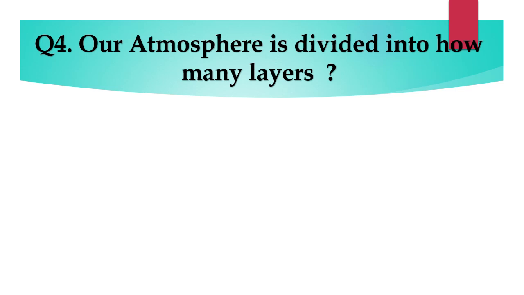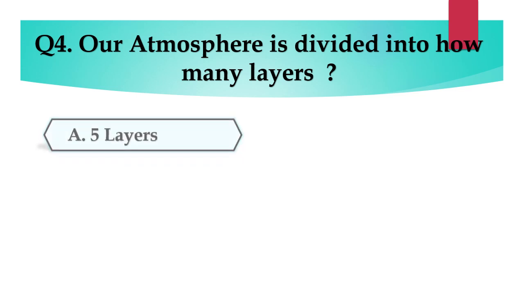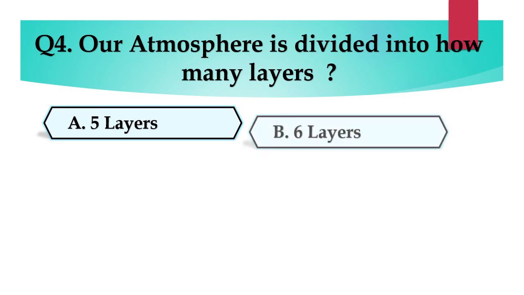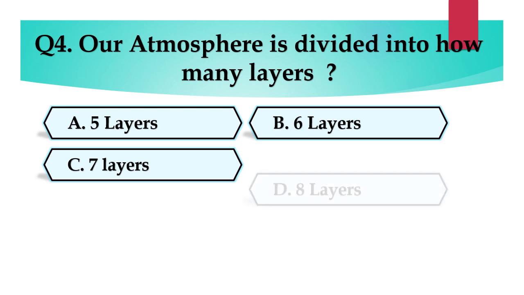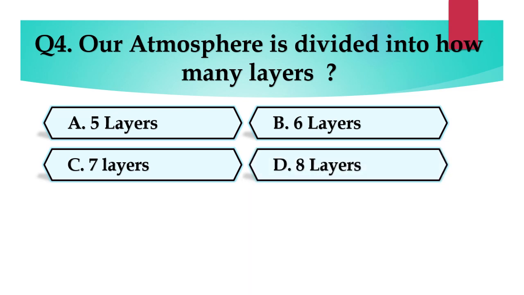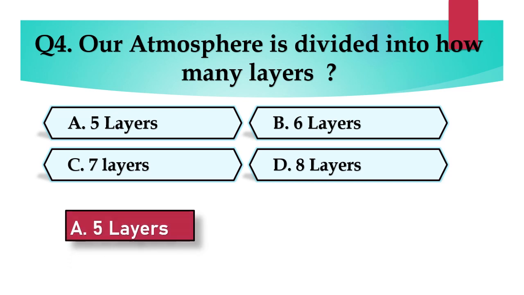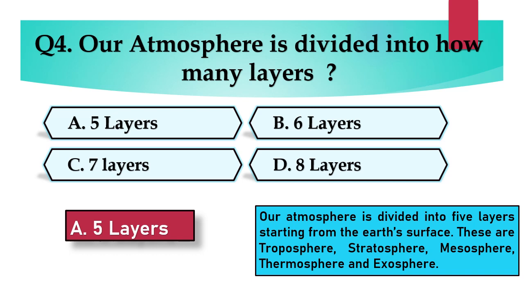Question number 4. Our atmosphere is divided into how many layers? Option A, 5 layers. Option B, 6 layers. Option C, 7 layers. Or option D, 8 layers. And the answer is A, 5 layers. Our atmosphere is divided into 5 layers. Starting from the Earth's surface, these are troposphere, stratosphere, mesosphere, thermosphere, and exosphere.